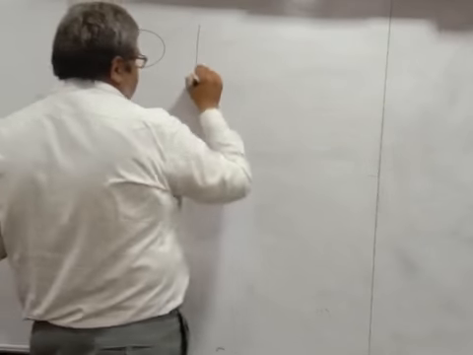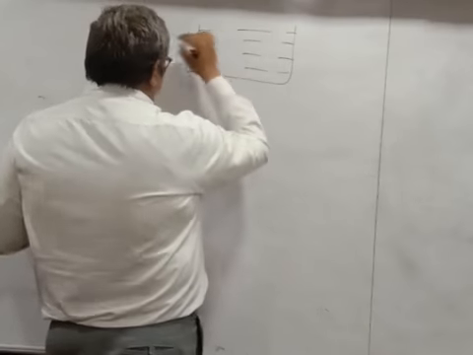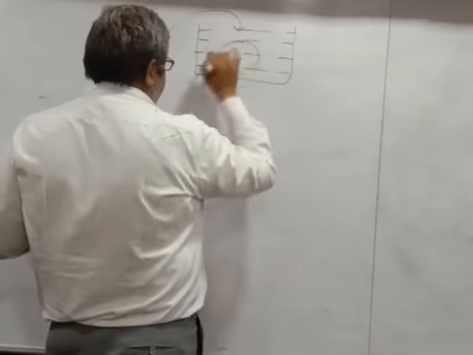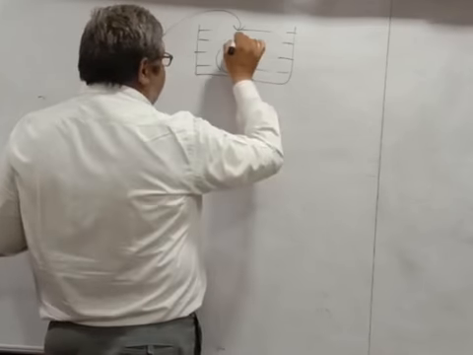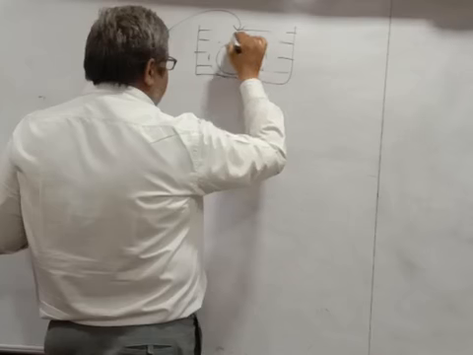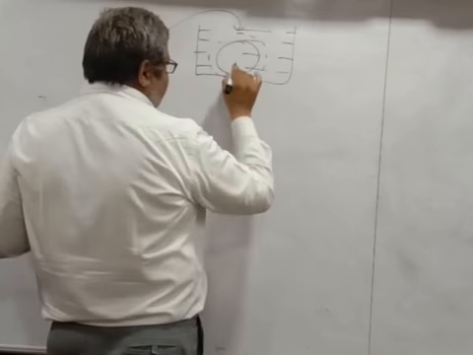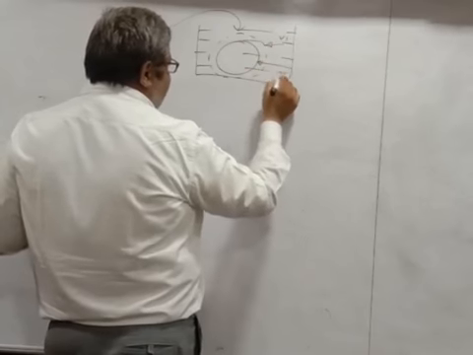and if you immerse this ball in this water tank, what will happen? Its original volume was like this, its initial volume was Vi, and this will be the final volume, Vf.